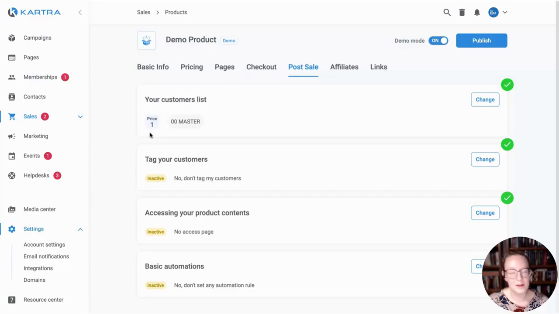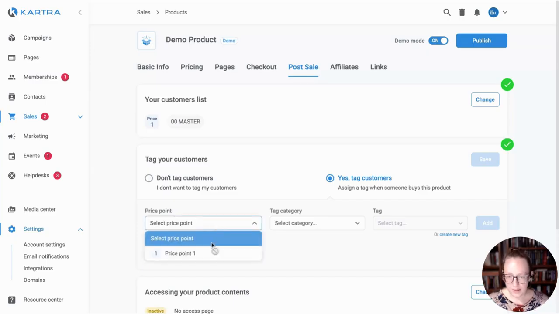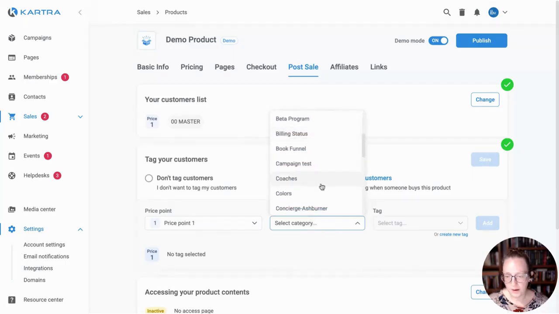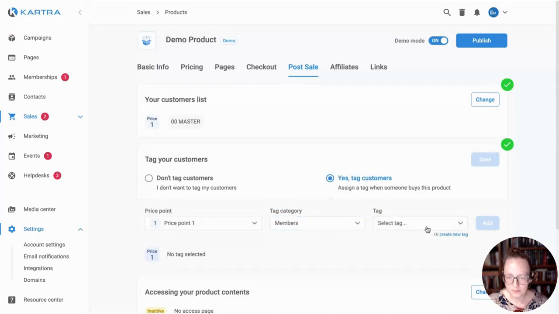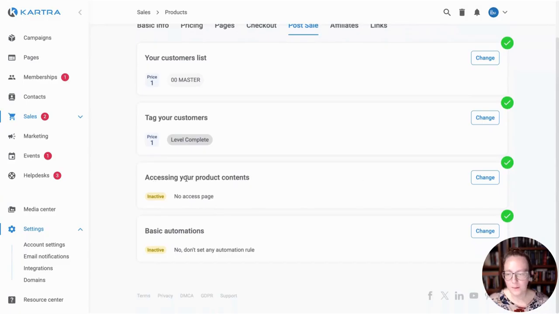And again, at price point 1, you can see if there were more price points, we'd be able to actually differentiate. For people that bought at this rate, they get put on this list. If they buy at a different rate, they get on a different list. So under tags, yes, I would say I do want to tag people. So again, we're going to select by price point. And see if I have one. Oh, my people here. This is not a good example, but this is how you would select tagging. So do it by category and then by the tag and then save.